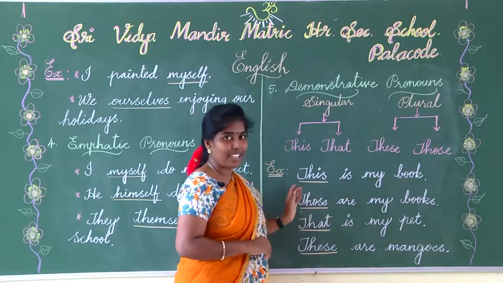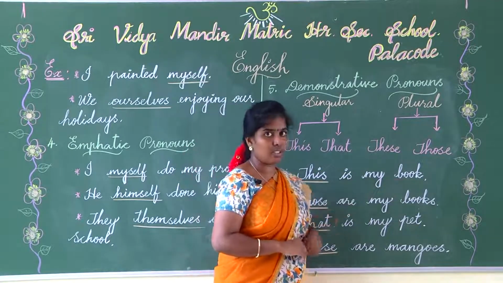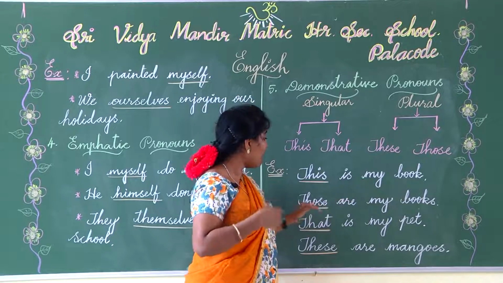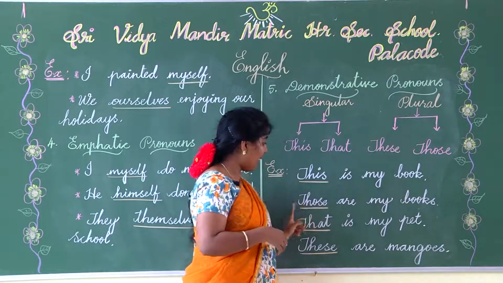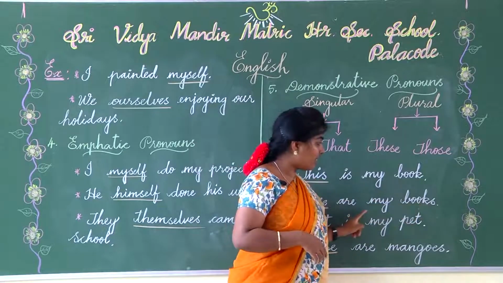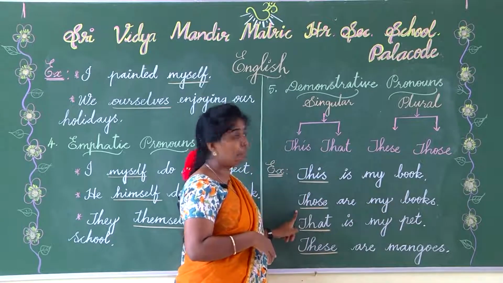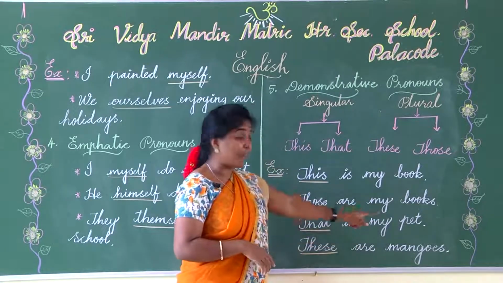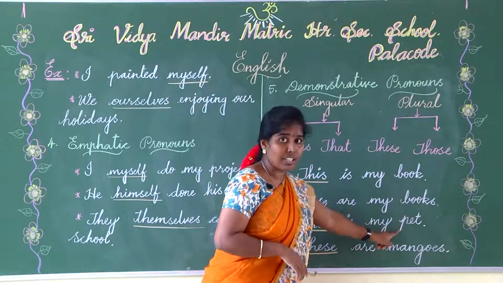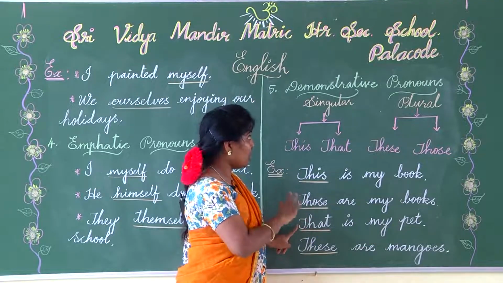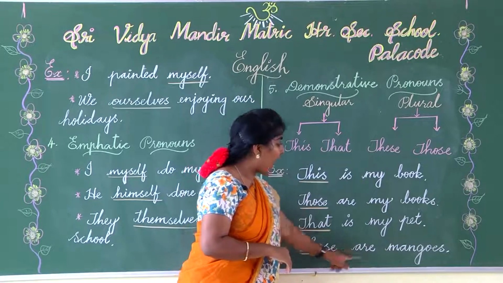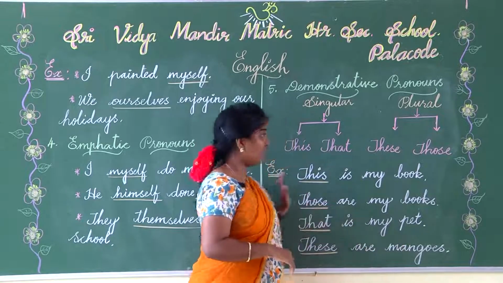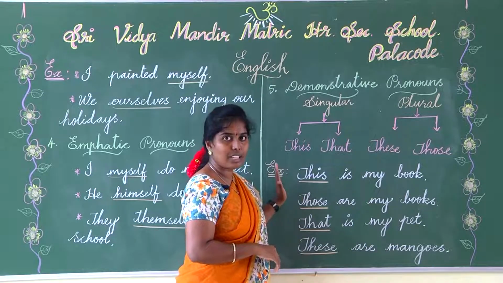Okay. Here we have examples. This is my book, where I am stressing that that particular book is mine. Okay. Those are my books. Here I have used those because with my books the subject is in plural form, so I have given the plural demonstrative pronoun. Okay. That is my pet, where my pet is a singular subject, so I have given the demonstrative pronoun that. Okay. These are mangoes. In the same way, these is a demonstrative pronoun. According to the subject, the demonstrative pronouns will take place. Is that clear to everyone?